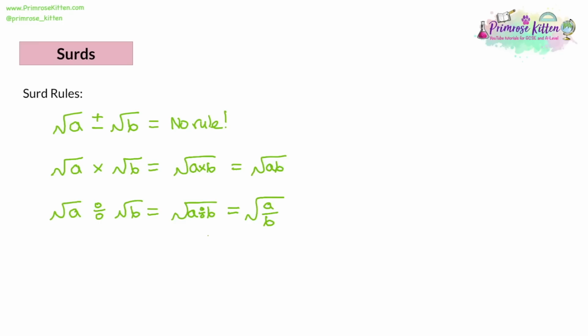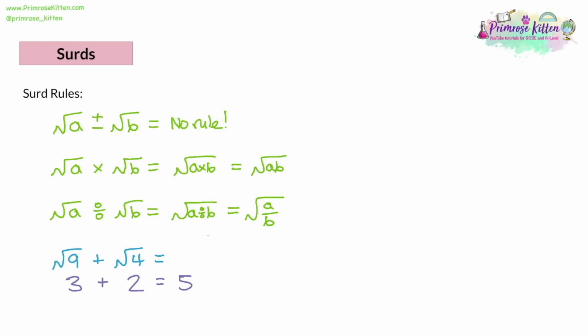So let's say we had the square root of 9 plus the square root of 4. Like I said, there's no rule for this. However, we can do the square roots. Square root of 9 is going to give us 3, and the square root of 4 is going to give us 2. And now we can add those together and get 5. So there is a situation where you would be adding these together.